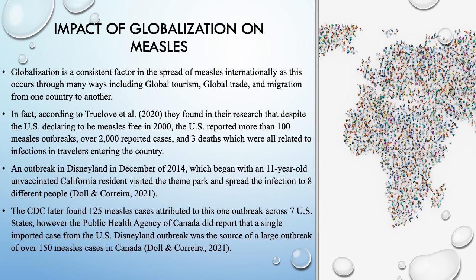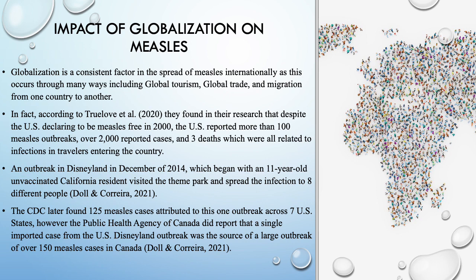Next, looking at the impact of globalization on the spread of measles, we can see that globalization is a consistent factor in the spread of measles internationally, as this occurs in many ways, including global tourism, global trade, and migration of people from one country to another.